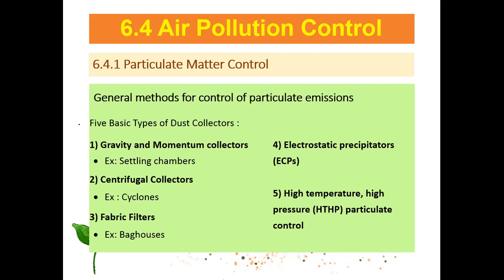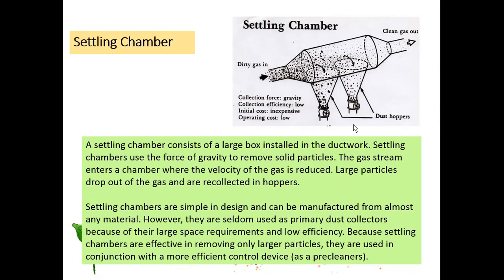So the general method for the control of contamination: five basic types of dust collector. They use gravity and momentum collectors, centrifugal collectors, fabric filters such as a baghouse, cyclone, and settling conveyor. They can also use an electrostatic precipitator. With high temperature and high pressure the particles can settle down and burn. This is the settling chamber, the gas, and this one is the clean out.